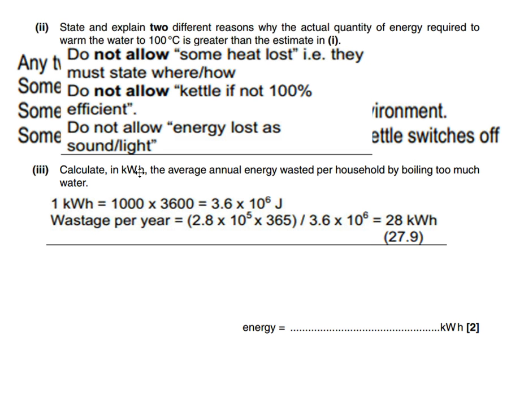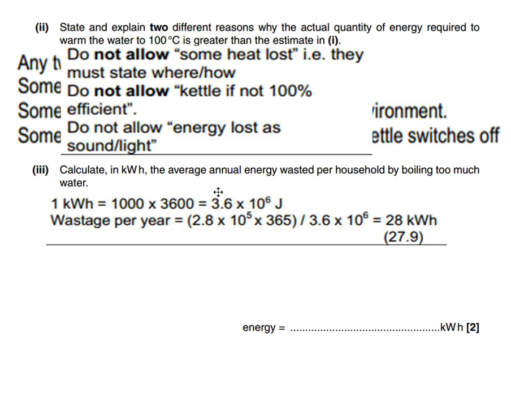Kilowatt hours is a measure of energy and joules is a measure of energy, but we need to know how many watts in a kilowatt and how many seconds in an hour. So 1,000 watts in a kilowatt and 3,600 seconds in an hour.